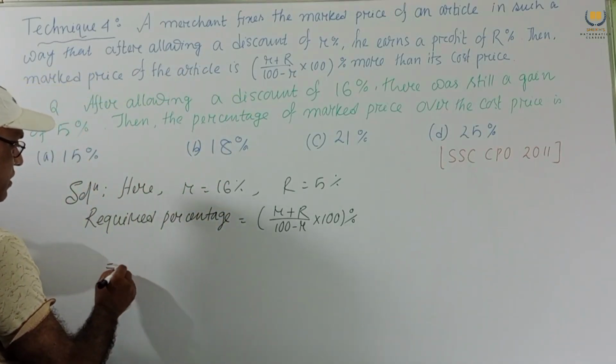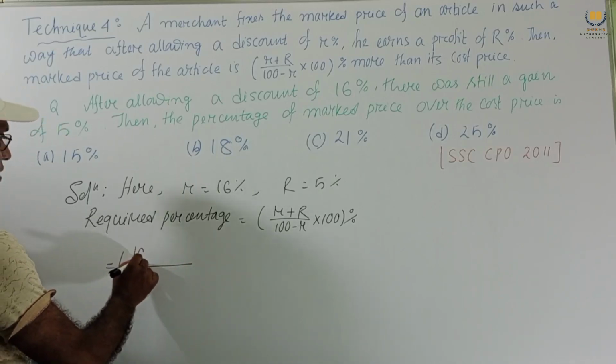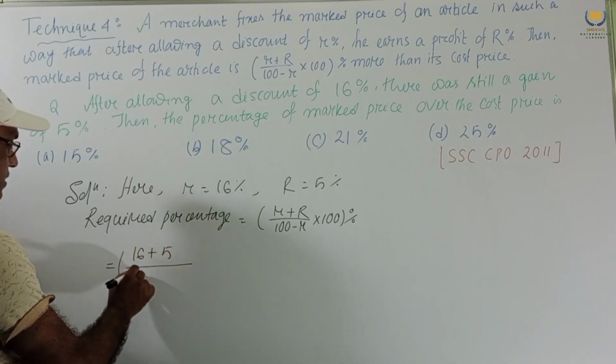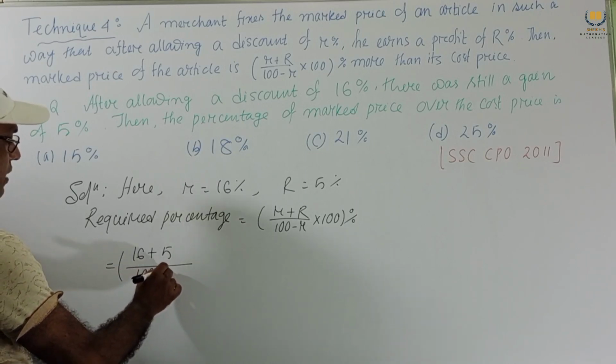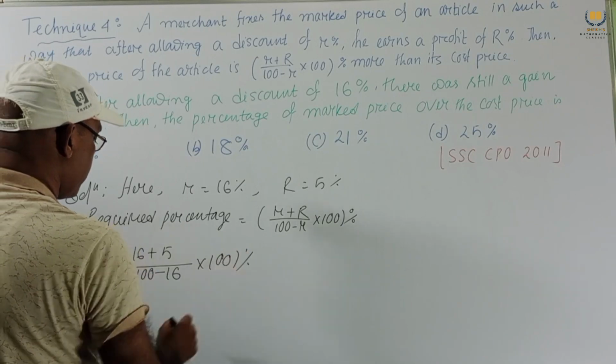Putting the values: small r is 16, R is 5, and 100 minus 16, into 100%.